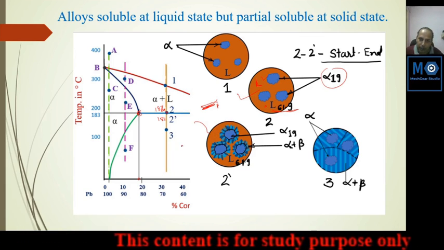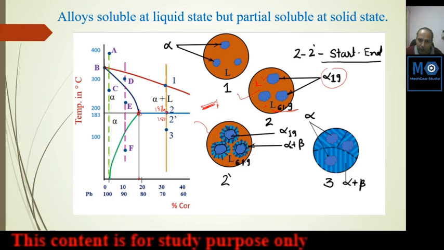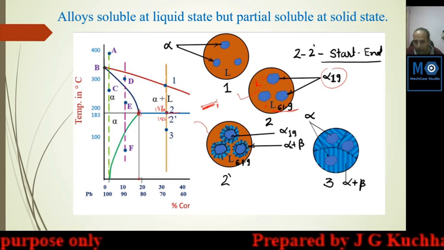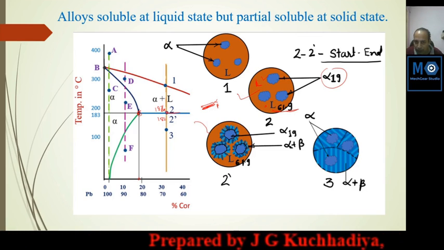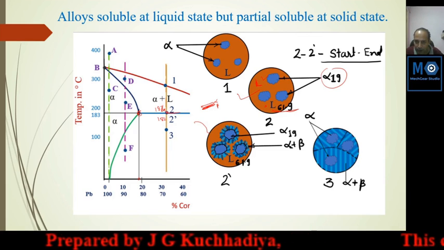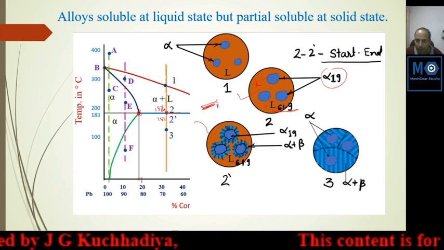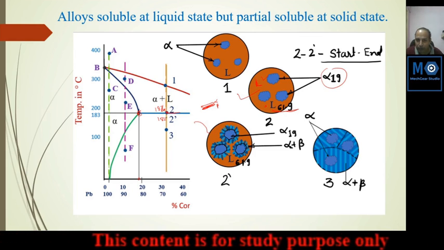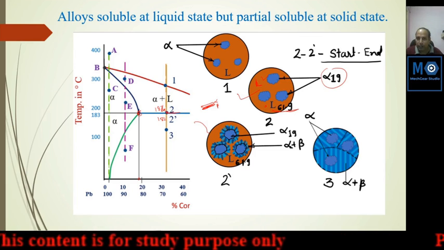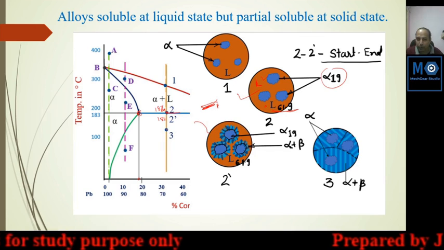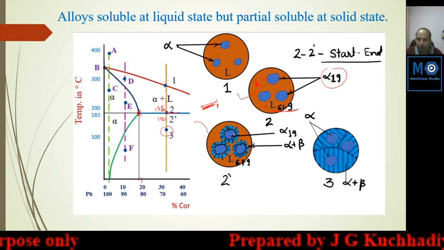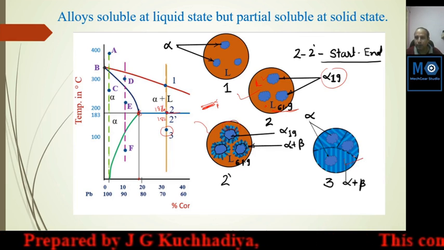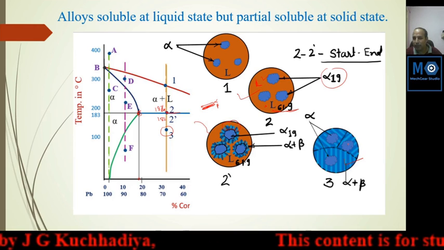So at point number 3, this is the constant temperature line, so we cannot indicate a change in temperature on the vertical line. This happens at this point from the front view in this diagram; it only happens at point number 2, but for simplicity and understanding I am showing points 2 and 2 days, 1 degree above and 1 degree below. It is a constant temperature process, and at room temperature or any lower temperature this lamella will grow this way, but this alpha remains here.